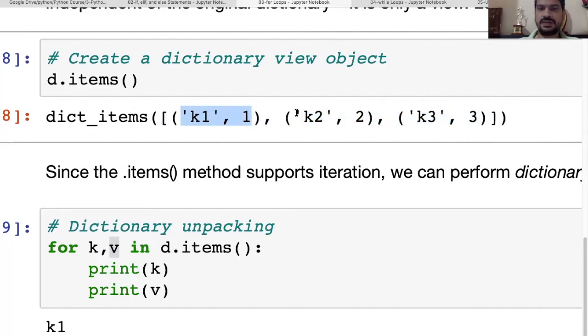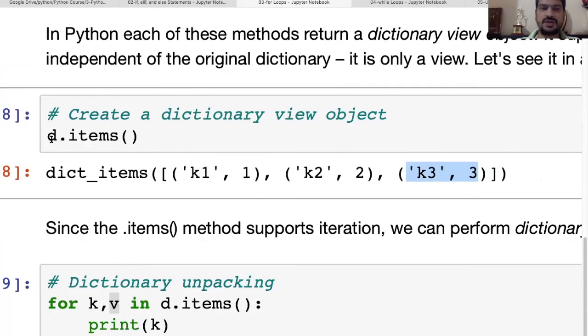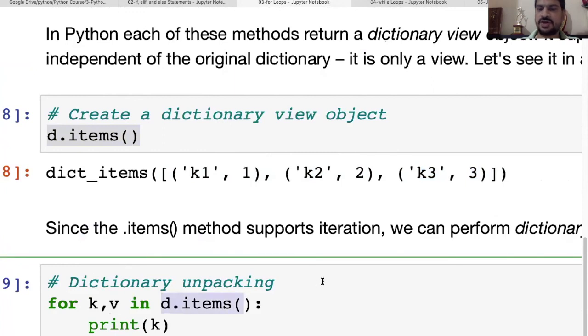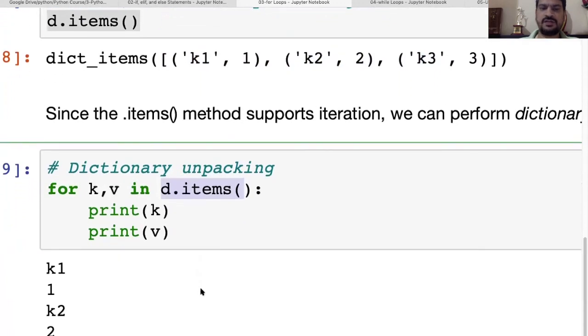So this is one tuple, this is another tuple, this is another tuple. So if you want to iterate over the values inside the dictionary, you have to use the function items. Dictionary.items will give you this value. This value will be provided to this loop, and then we can print the associated key and the associated value.